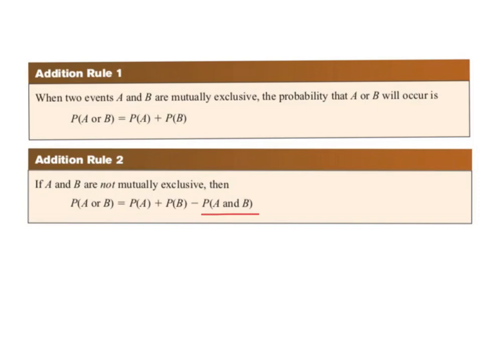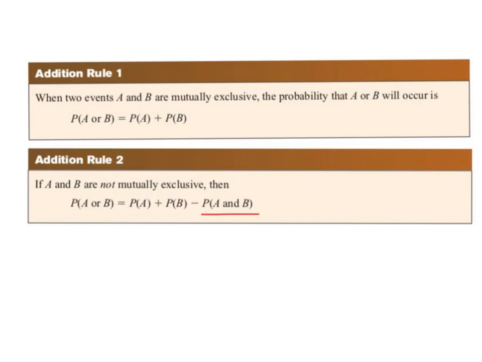Okay, the problem is there are black 7s, so you have to subtract off the ones where they both happen at the same time, because otherwise you'd count them both in event A and event B. So when you're working on these problems, you have to decide, okay, are these mutually exclusive or not?